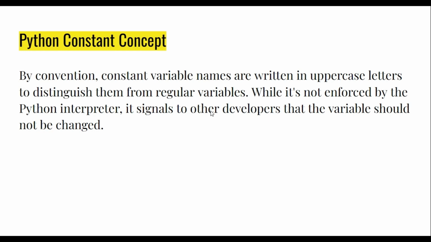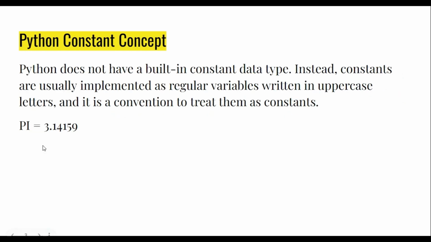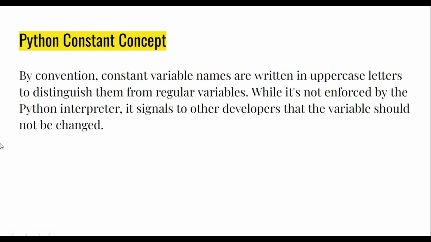If you change the value of that variable, for example here I have defined pi is equal to 3.14159 in Python, any other programmer can change its value. So it is just a convention: whatever variable I have written in capitals, treat it as a constant, but its value can be changed. It is a signal to the developers that the variable should not be changed.